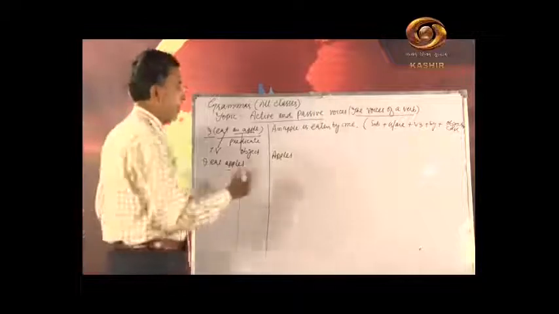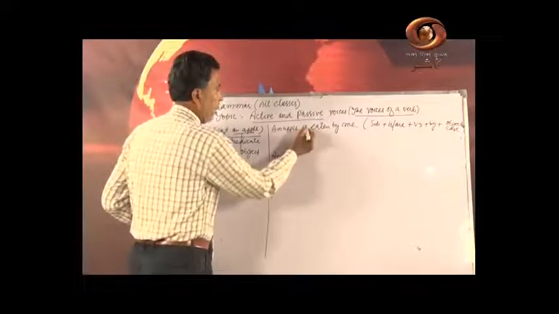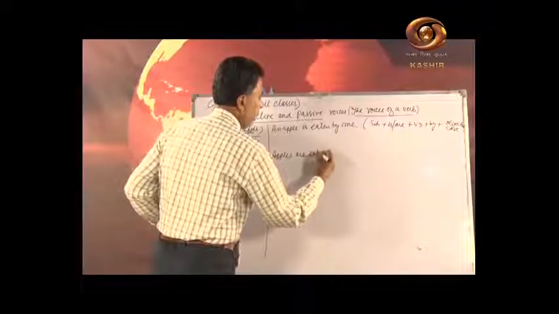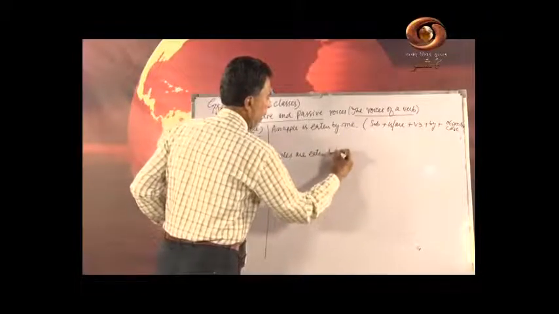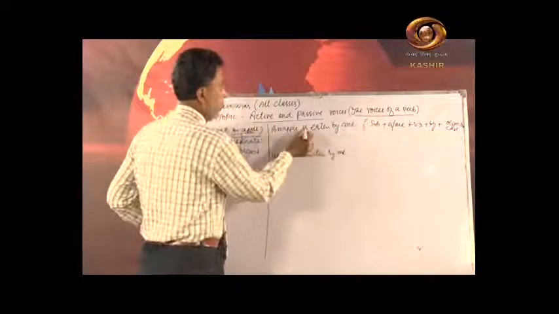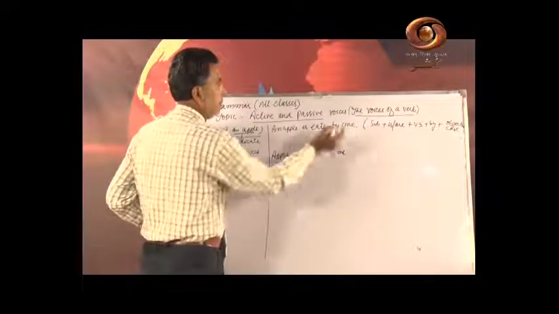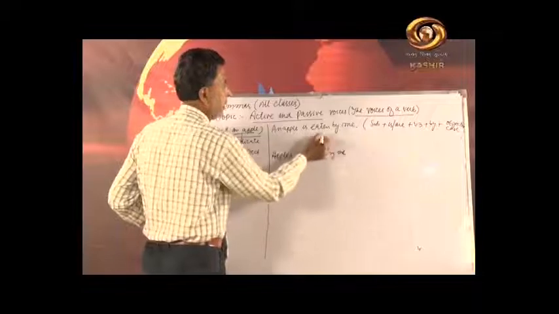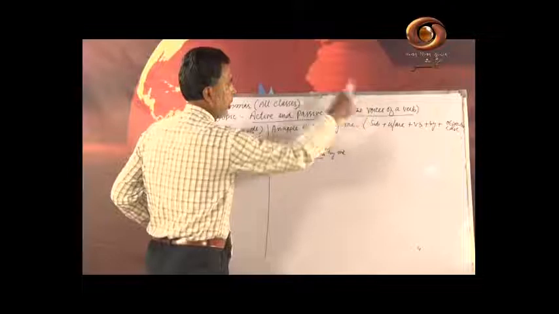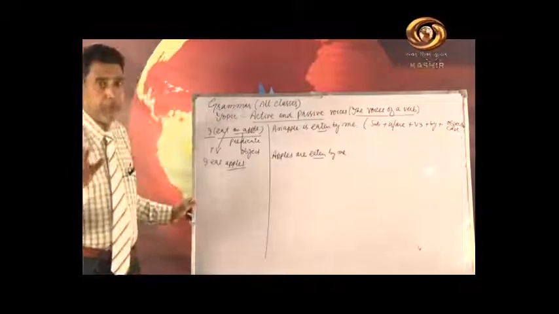So apples are plural now. I cannot write is, I will write are. Then V3, eaten by me. So I have written subject plus is or are plus V3, and before this we use by, that is by plus objective case. So now it is clear.